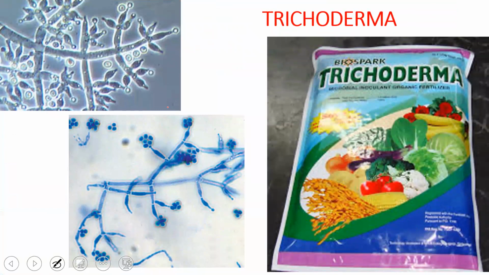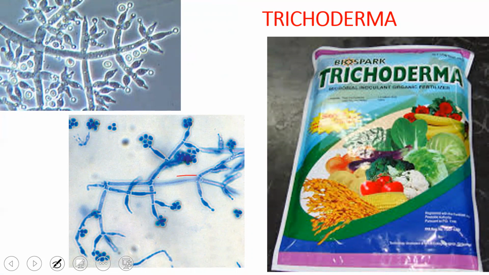Then lastly, Trichoderma. Trichoderma is a Deuteromycete, which is used as a biofertilizer. Trichoderma is used as an organic fertilizer to improve the soil quality and also the fertility of the soil, in turn the yield of the crops.